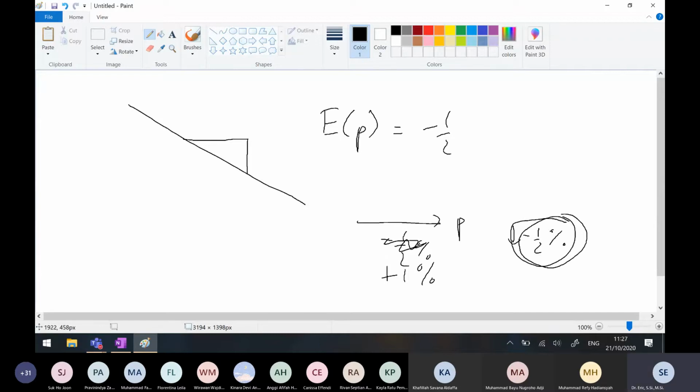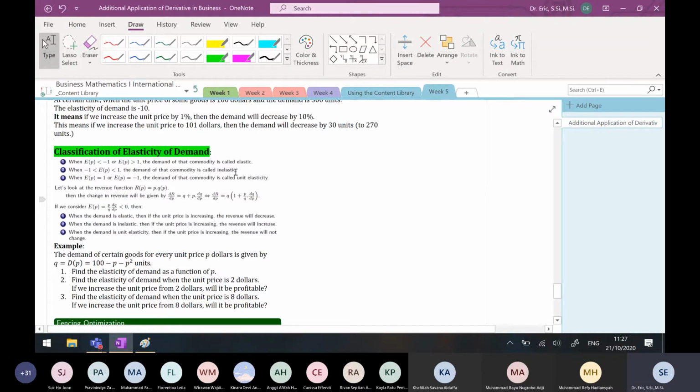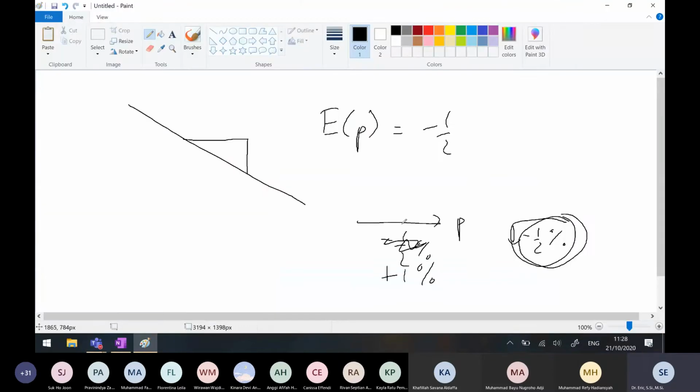So when I'm talking about inelastic demand, we are talking about commodities we usually use daily. But for elastic demand, the commodity is usually something pricey, such as the price of a house.